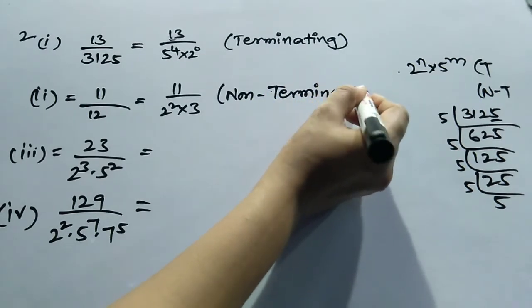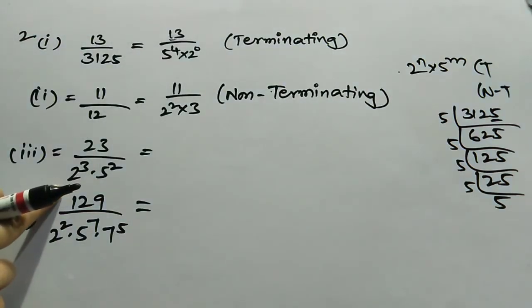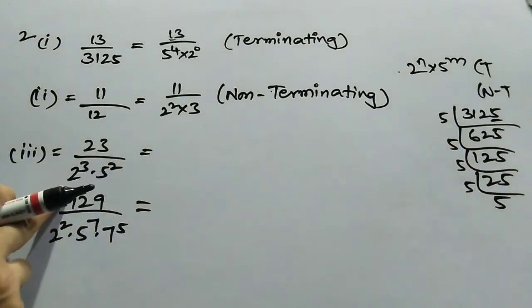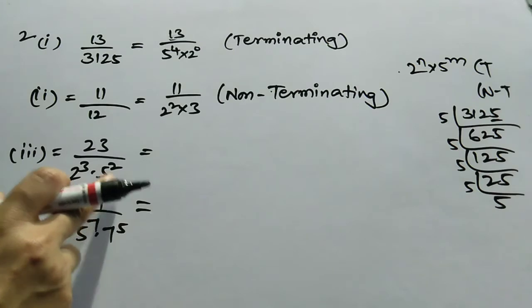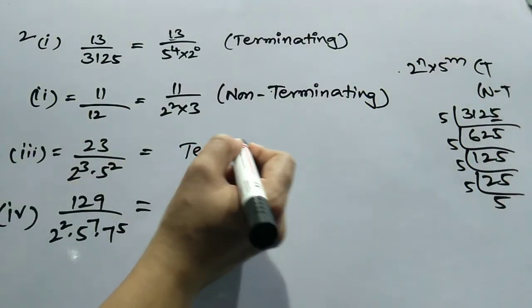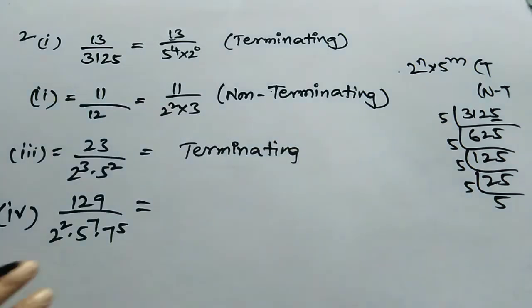Non-terminating. Okay, just go for the third one. Here the factors are already there: 2 to the power of 3 into 5 to the power of 2. It is satisfying the condition of terminating. So, it is terminating.